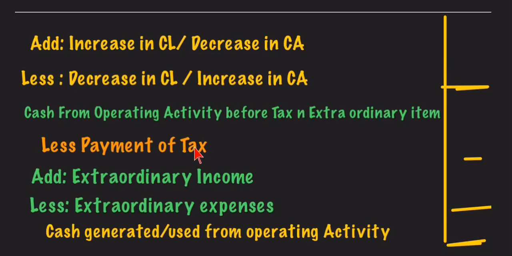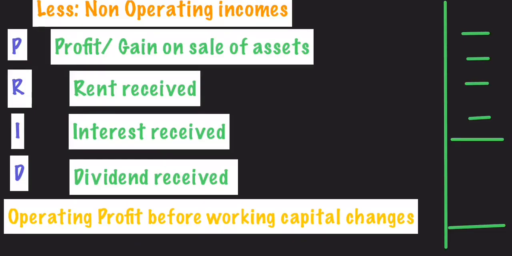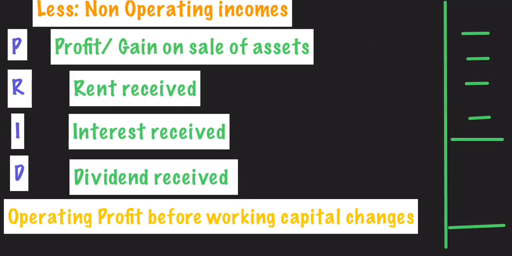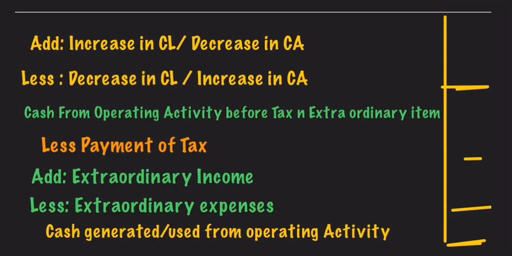After paying the tax, whatever amount is left, if the company has collected any extraordinary incomes, that extraordinary income will now be added back, because in the very first step we subtracted it. In the last step, because the extraordinary income has made a cash inflow in the business, it will be added back, and extraordinary expenses have led to cash outflow, so they are subtracted.